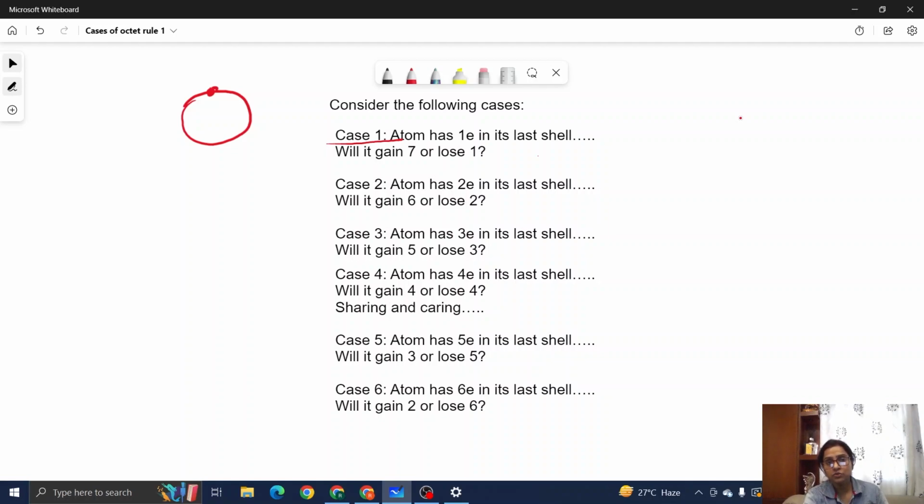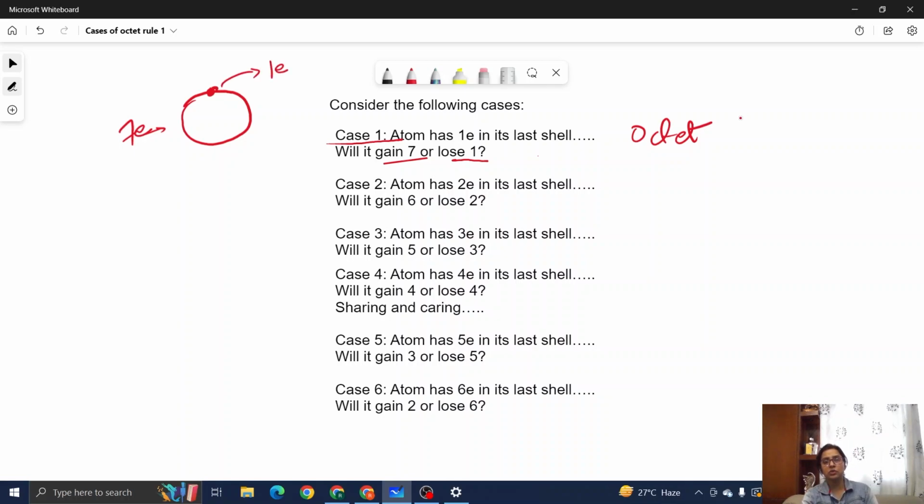See, it has got only two choices. Either this atom can gain 7 electrons or it can lose 1 electron to achieve its octet rule. The octet rule says the last shell can have 8 electrons or it is absolutely fine having no electron there at all. So either this atom will gain 7 electrons or it has to give away this 1 electron.